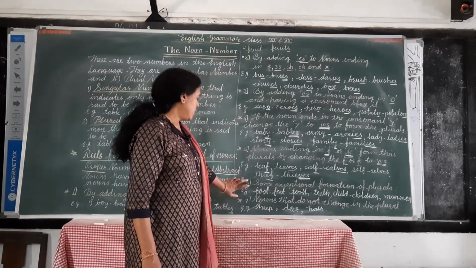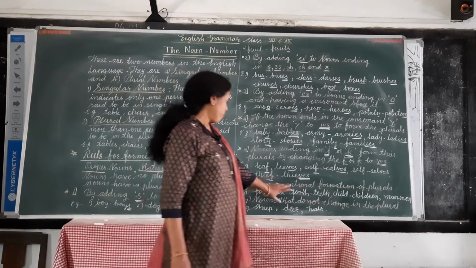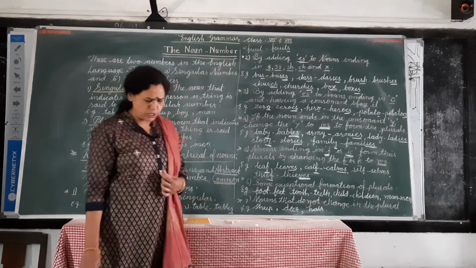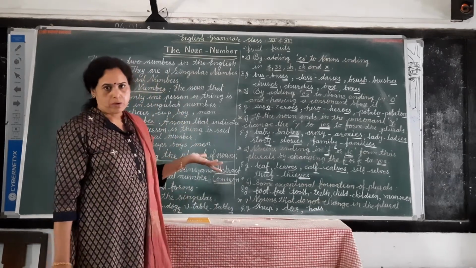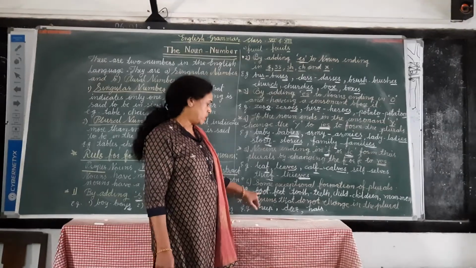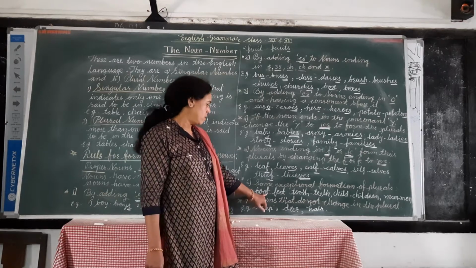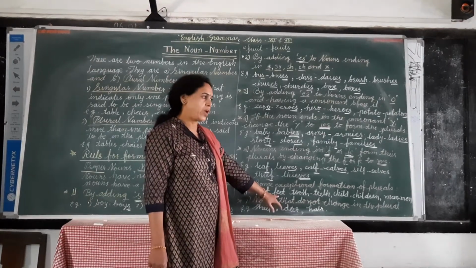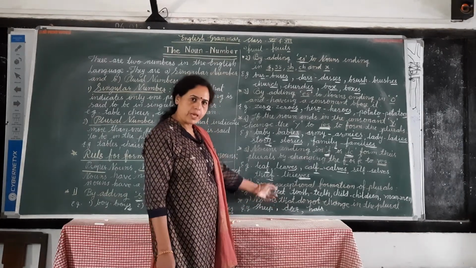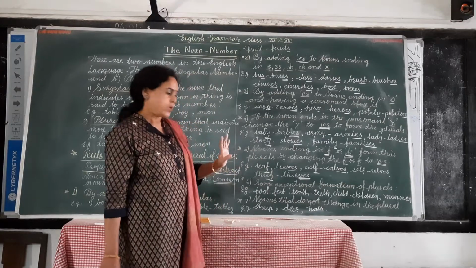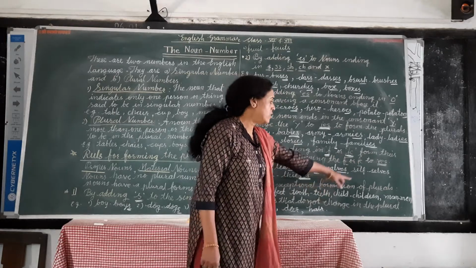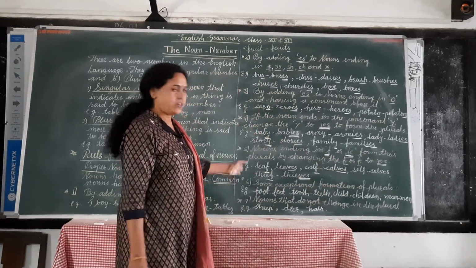Okay. Then the next rule is some exceptional formation of plurals. Exceptional means irregular, not any rule. Like this, foot, feet. The spelling is f-o-o-t, but feet. There is no s, not es, not ies. Foot, feet. Exceptional formation. Tooth, teeth. Child, children. Man, men, and so on.